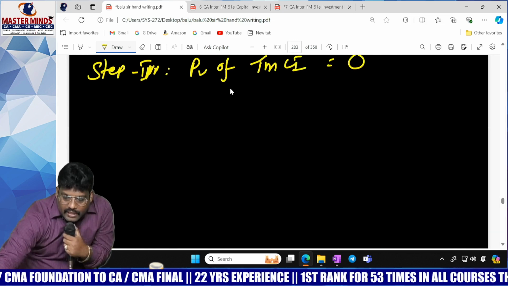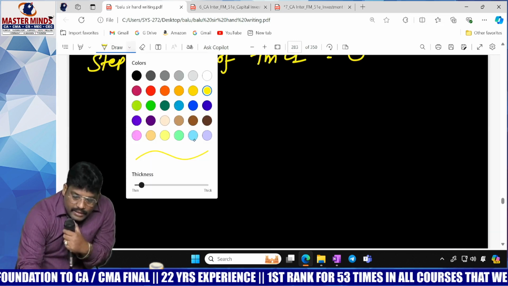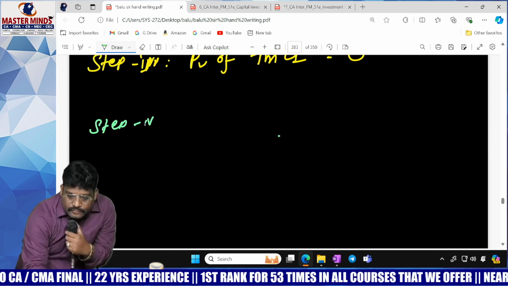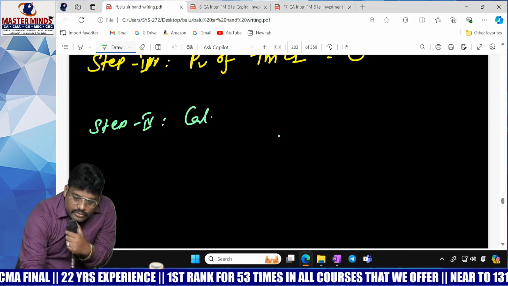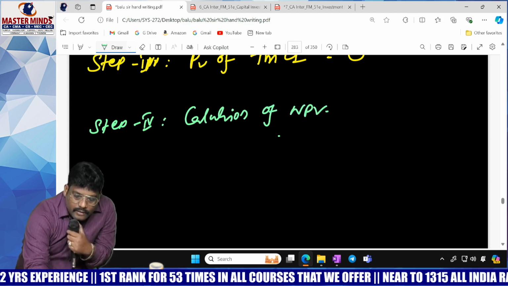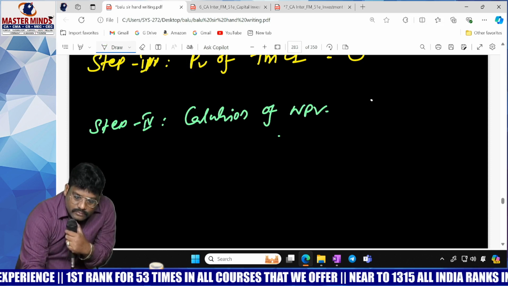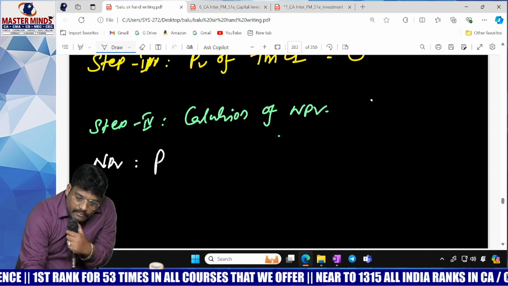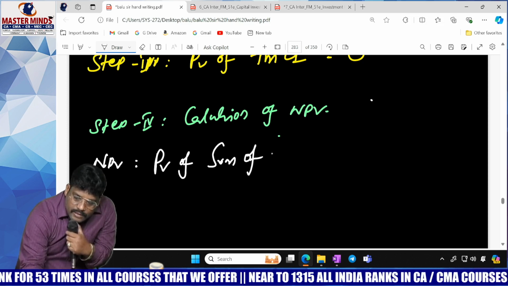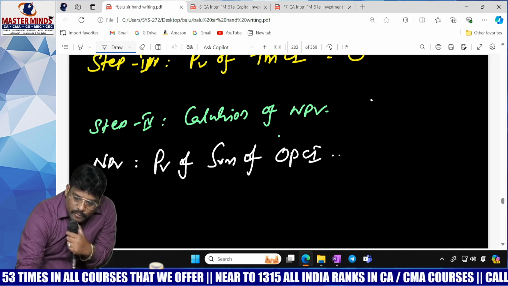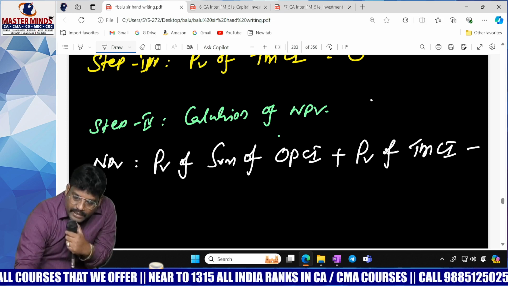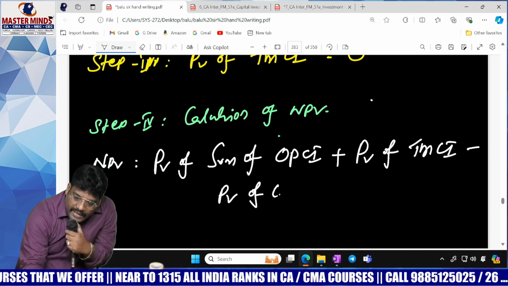And finally, you can calculate NPV. Step number 5, calculation of NPV. NPV equals PV of operating cash inflow plus PV of terminal cash inflow minus PV of cash outflow.